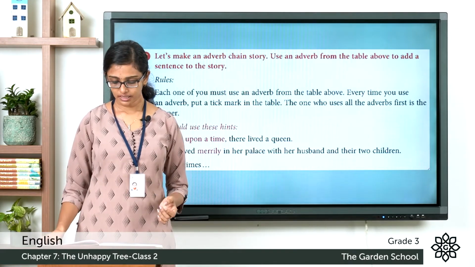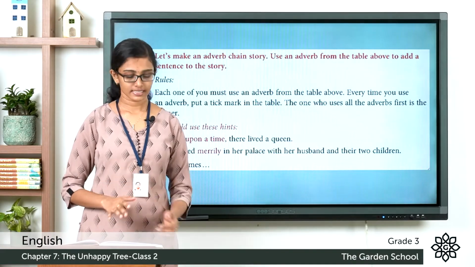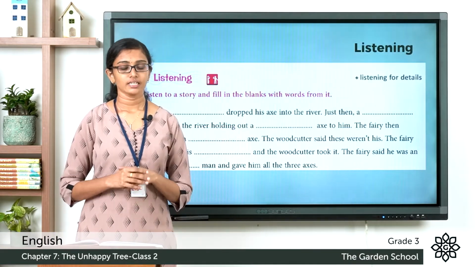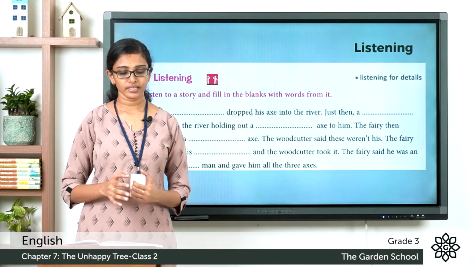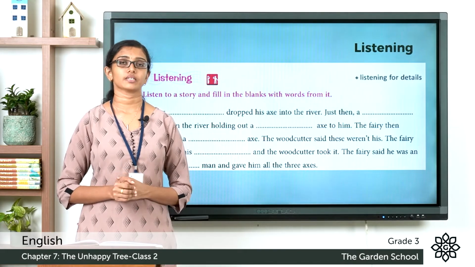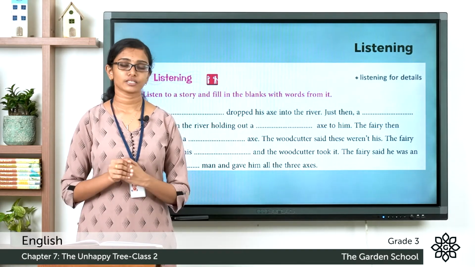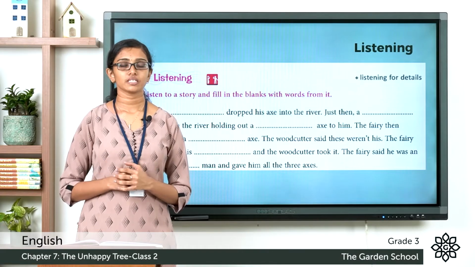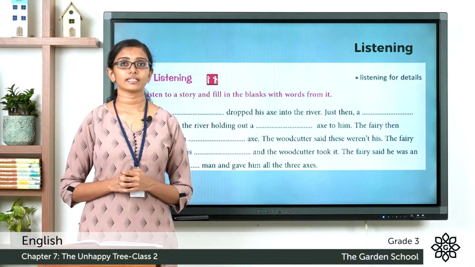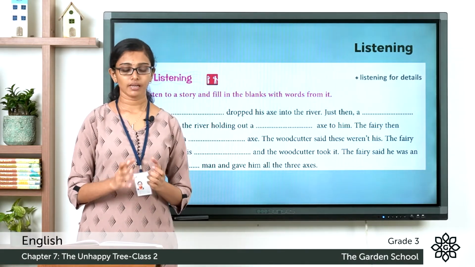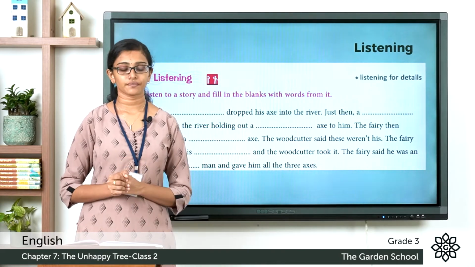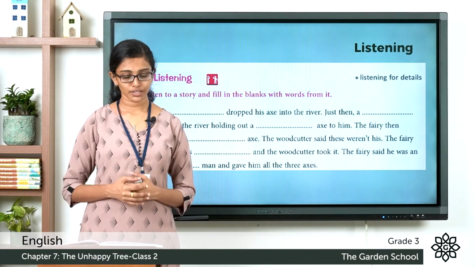Now let's move on to the next section. It's the listening section. And here, listen to a story and fill in the blanks with words from it. I'm going to read out a story to you. You have to listen to it very carefully and then you have to fill up the blanks given in this paragraph. So, let me read out the story to you.